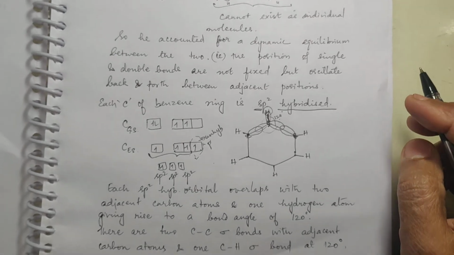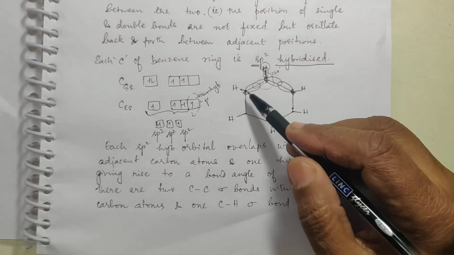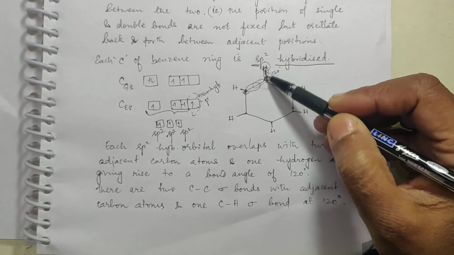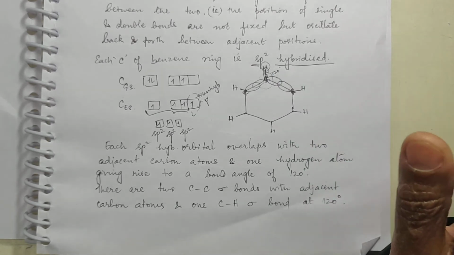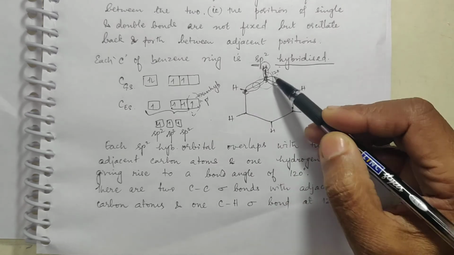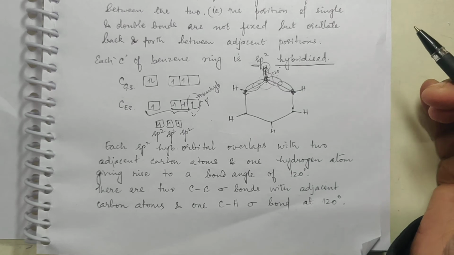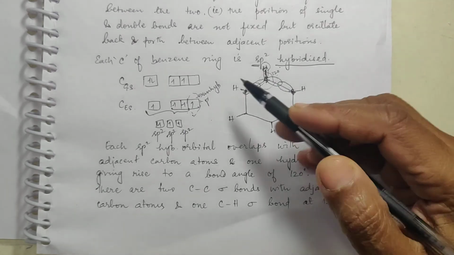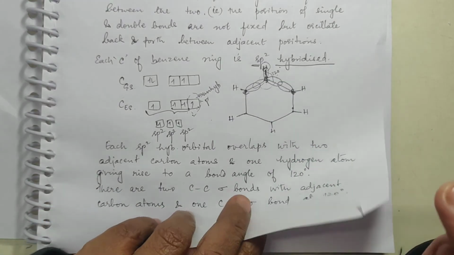So with the result, what you see here is there are 2 CC sigma bonds and 1 CH sigma bond with respect to each and every carbon atom. This is one CC sigma bond, this is another CC sigma bond, and this is the CH sigma bond at 120 degrees. Now there is an unhybridized p orbital with each and every carbon. Now remember that.